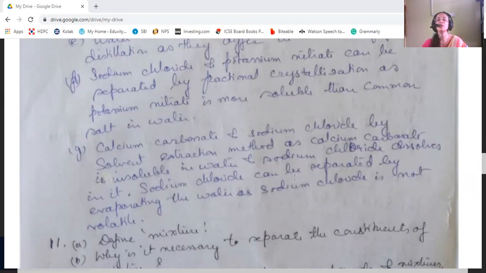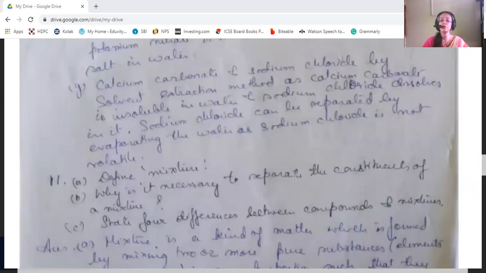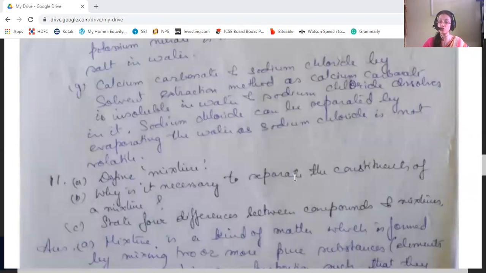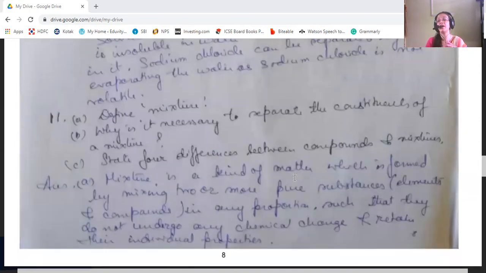Now, the next question is: define mixture, explain why it is necessary to separate the constituents of a mixture, and state 4 differences between compounds and mixtures. First, what is a mixture? A mixture is a kind of matter formed by mixing 2 or more pure substances. They may be elements, compounds, or both, in any proportion, such that they do not undergo any chemical change, and they also retain their individual properties.